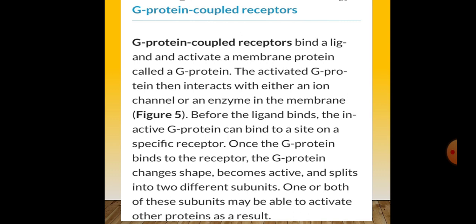Before the ligand binds, the inactive G protein can bind to a site on a specific receptor. Once the G protein binds to the receptor, it changes shape, becomes active, and splits into different subunits. One or both of these subunits may be able to activate other proteins as a result.